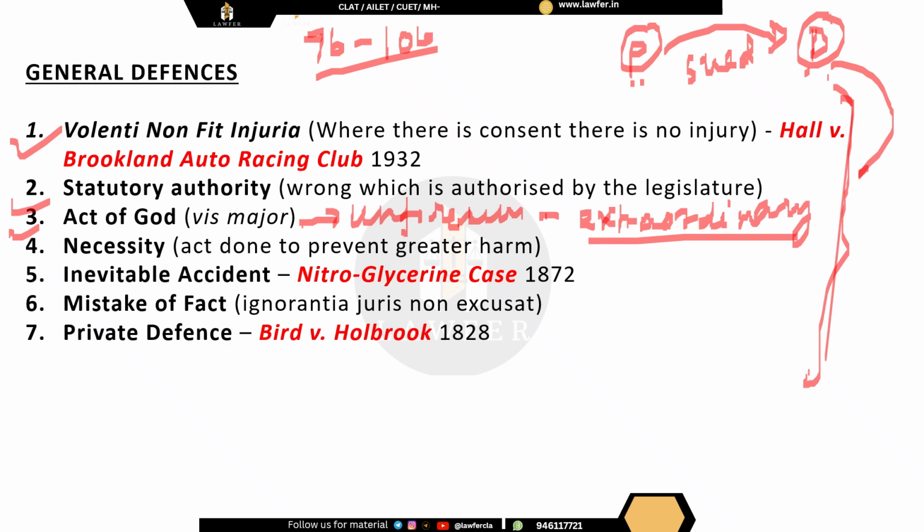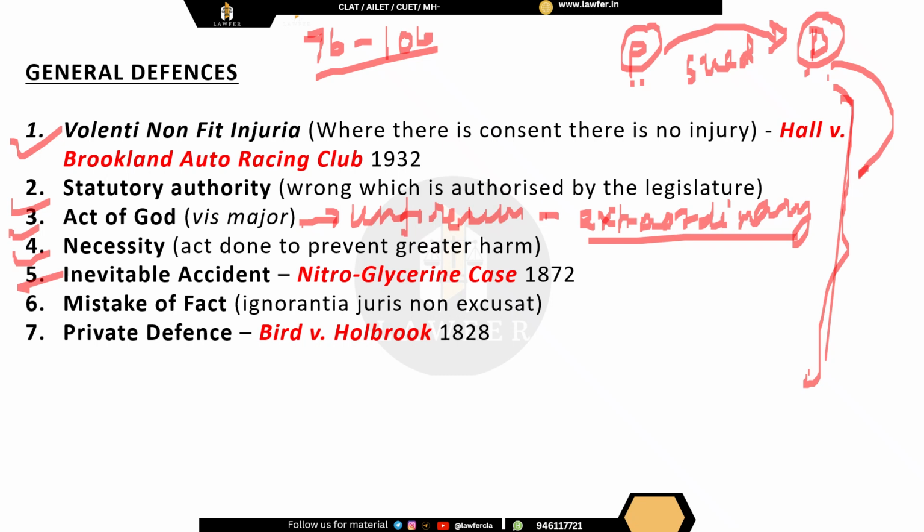Now next is necessity. Okay, when somebody does an act to prevent a greater harm. Greater harm has to be there, and to prevent such harm, if you have done anything, then that will not be a tort. Inevitable accident. Now here, if some damage has been caused just because of some accident which could not be prevented, then once again that is a ground for defense.